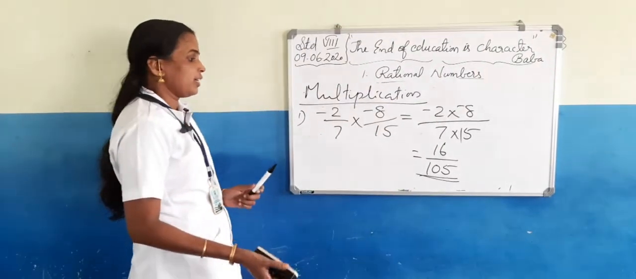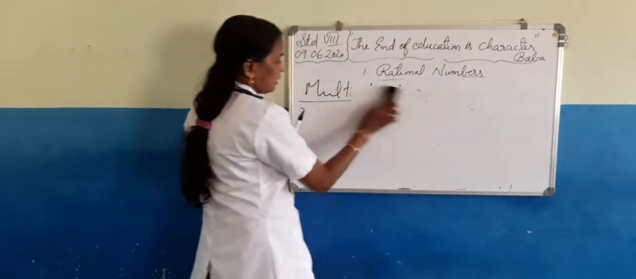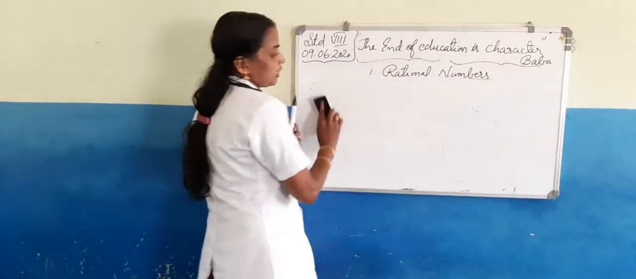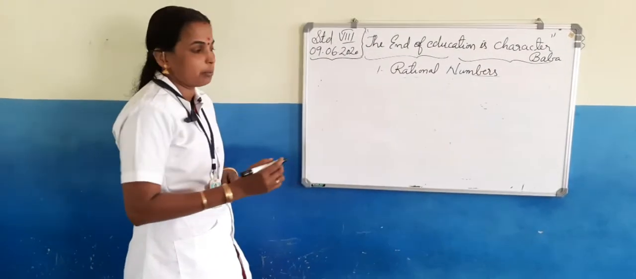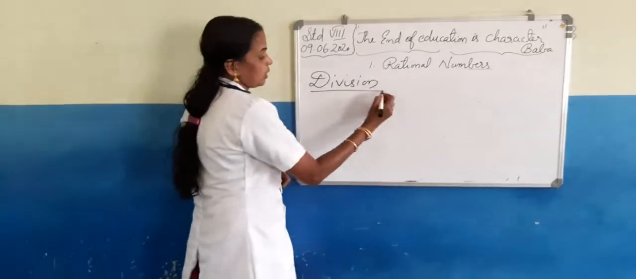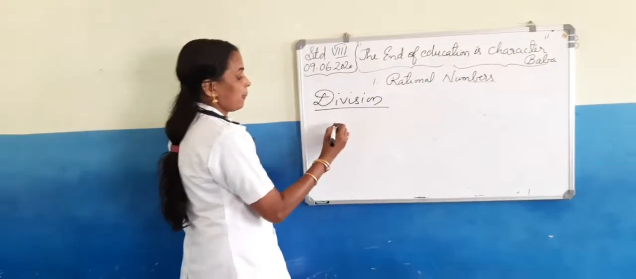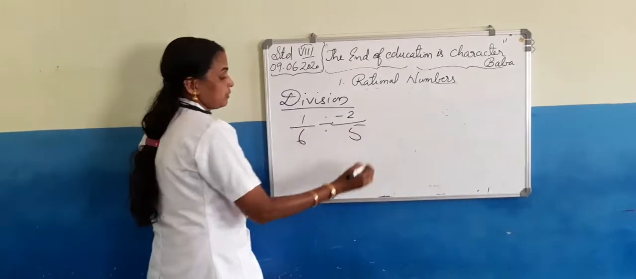Then comes division of rational numbers. All this you have studied in 7th standard, so I am giving only one example. Division of rational numbers. Example: 1 by 6 divided by negative 2 by 5.